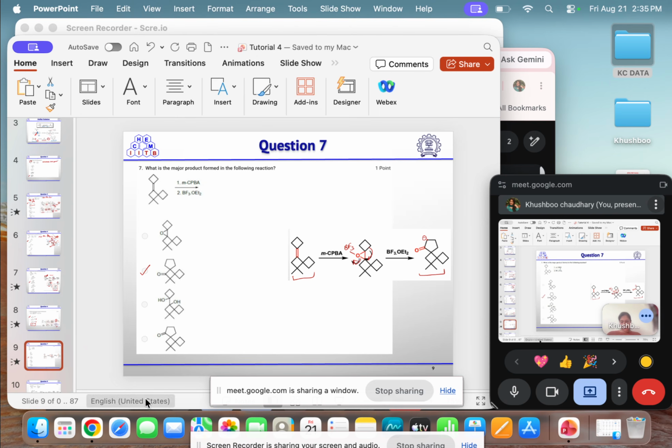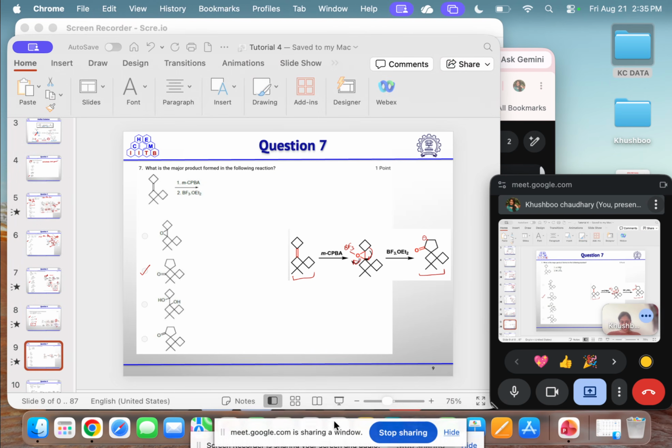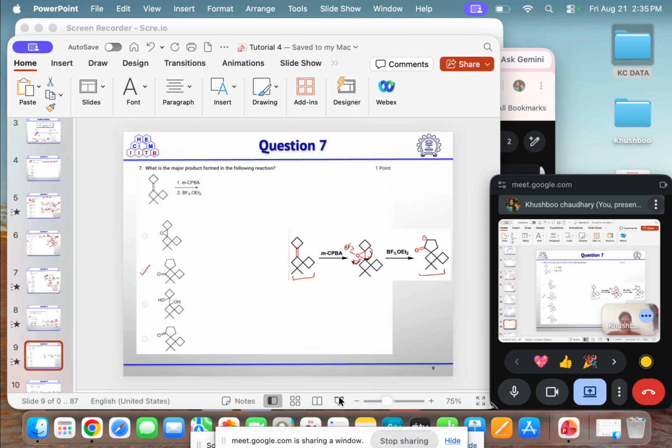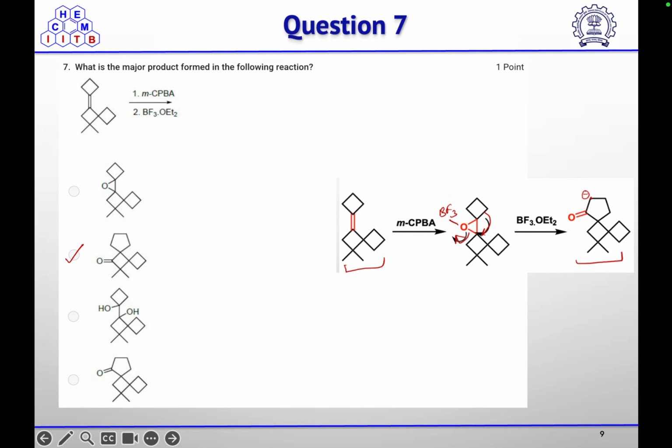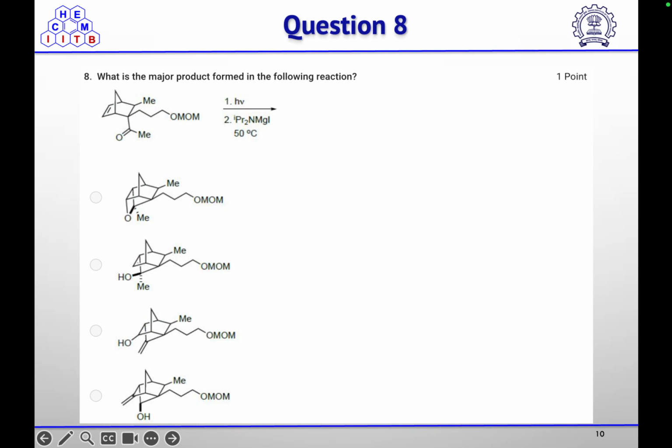Now the next question is: what is the major product formed in the following reaction? You have an olefin and a ketone in your substrate, and you are treating it under photochemical conditions and then treating it with base. So what will be the major product formed in this reaction?